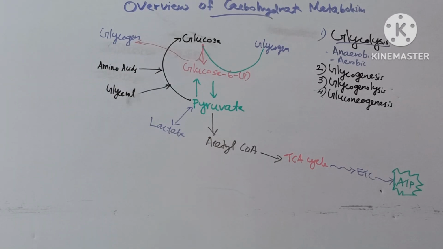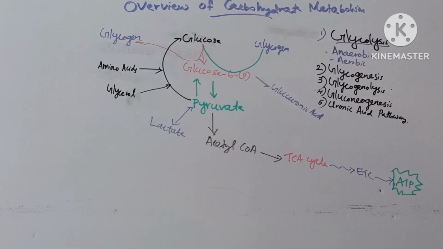Next pathway is gluconeogenesis, meaning formation of new glucose from non-carbohydrate precursors like pyruvate, lactate, glycerol and some glucogenic amino acids. That is gluconeogenesis. It occurs in the condition of fasting and starvation under the influence of hormone glucagon.